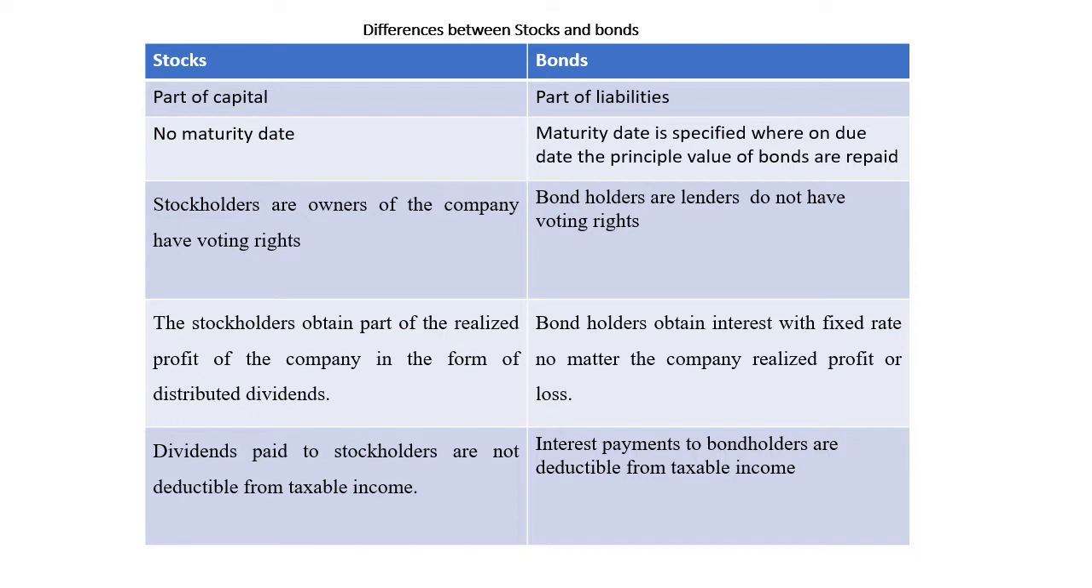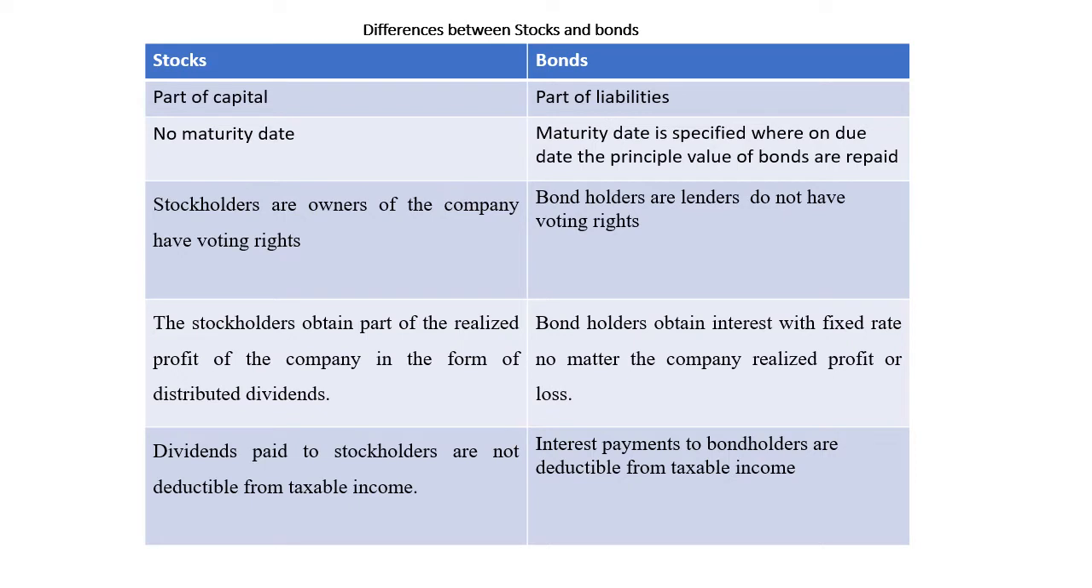In case of stocks, the money collected is considered as part of the capital, while in case of bonds, the money collected is considered a liability. We call it bonds payable. It's like accounts payable. It has to be repaid back after a specific period of time. But in case of stocks, as being part of capital, the money collected is never repaid back. It remains within the corporation throughout its whole life, unless in case of liquidation only.